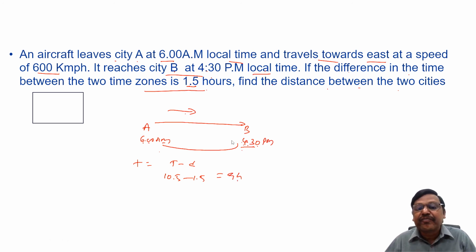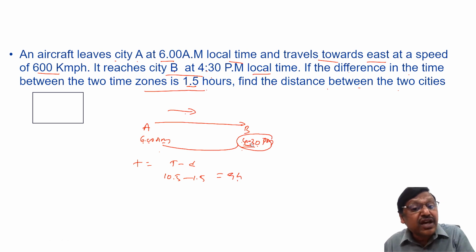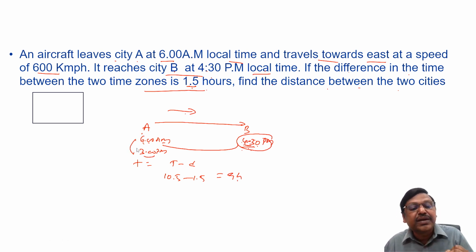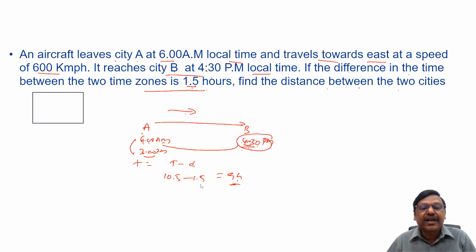I repeat again, when it landed at 4:30 in city B's time, what about city A's time? City A is behind B by 1.5 hours, so it would have been only 3 p.m. If someone called up city A the moment it landed, it was 3 p.m. So 6 a.m. to 3 p.m., what is the actual journey time? 3 p.m. is 15 hours, 12 plus 3, so the journey time is 9 hours. So the actual journey time is 9 hours.